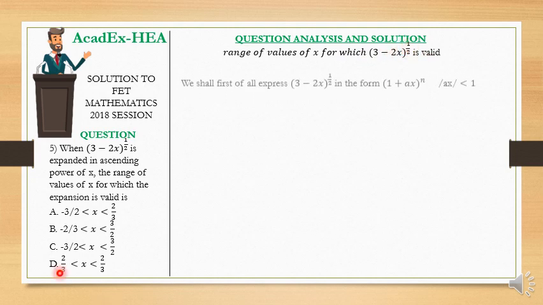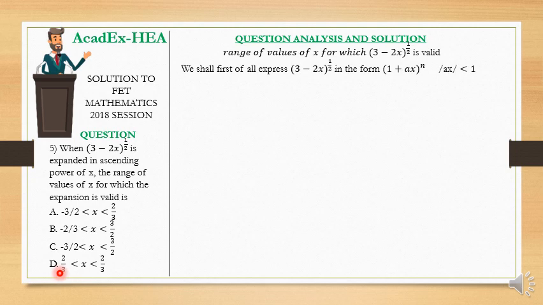That's our objective. We shall first of all express (3 minus 2x) raised to the power of half, that we were given, in the form (1 plus ax) raised to the power of n.